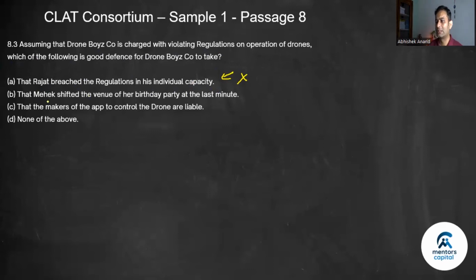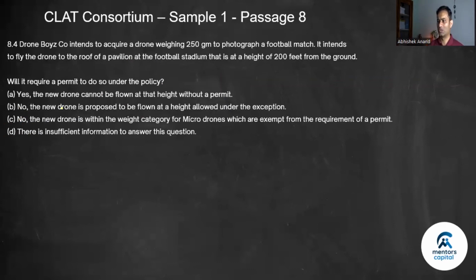Take it. That Mahek shifted the venue of a birthday party at the last moment, again, not her responsibility. That the makers of the app to control a drone are liable. No, again, it is not given. Any exception for trespassing, no exception was given to us in the passage. And therefore, the answer here is none of the above. In such questions, ideally, they should not give a choice like none of the above. But yeah, the three choices do not make any sense. They do not give a good defense to Drone Boys company. Okay, last question.